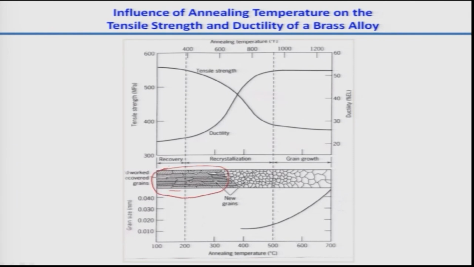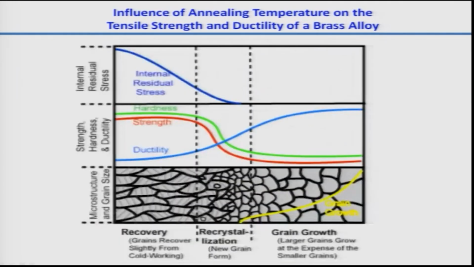The defect structure, which represents dislocations and point defects, reorganizes itself, and then once you heat it to a high temperature, something like 300 to 400 Celsius, new grains form. That is what is known as recrystallization, and if you heat it beyond 500, the grains grow. We will discuss each of these things separately. So let us first discuss what actually happens in recovery.